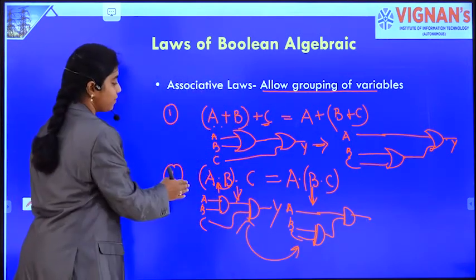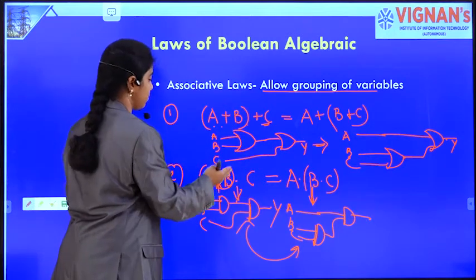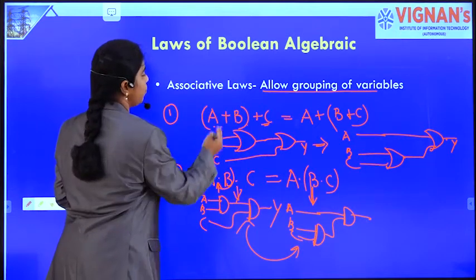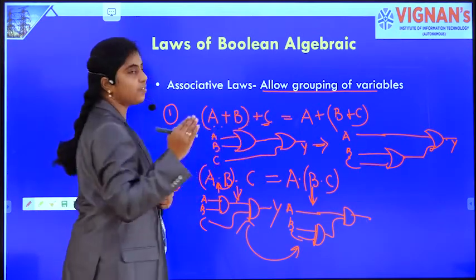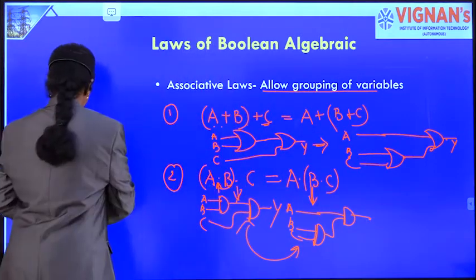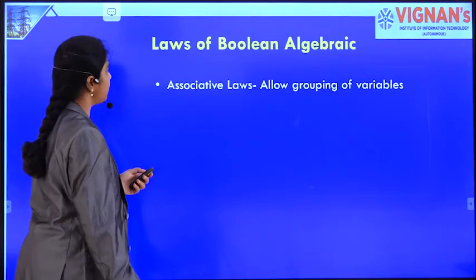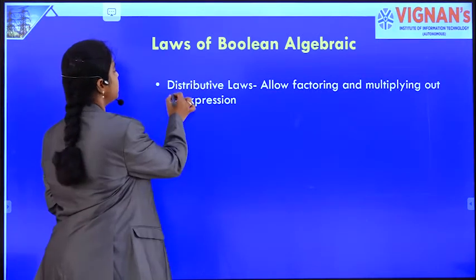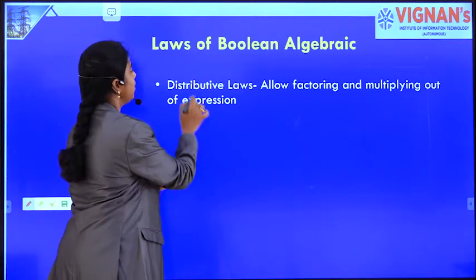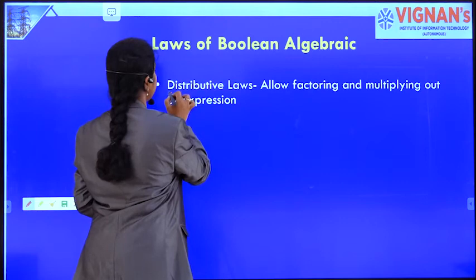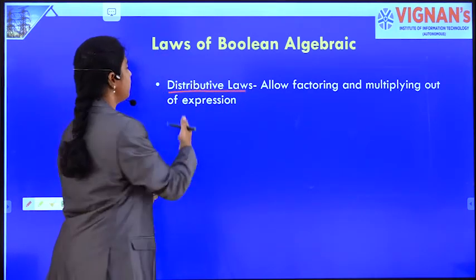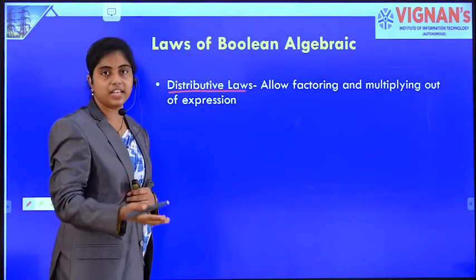For understanding this, you can go for truth table verification also. So in both cases, the grouping doesn't change the functionality. So it allows the grouping of variables. Now move on to the last law of today's discussion, that is the distributive law. This is a very important and typical law of Boolean algebra. We deduce some other laws or application laws in Boolean algebra, which will be discussed in the next session.